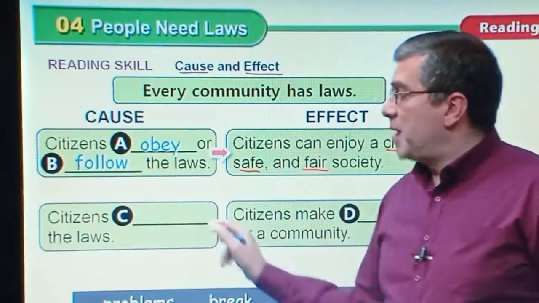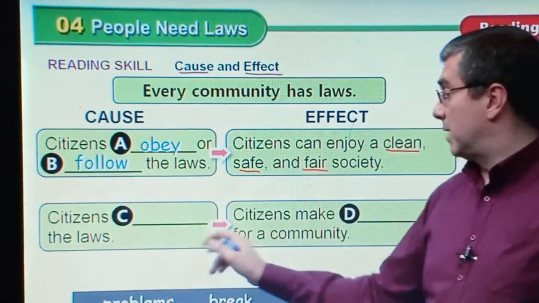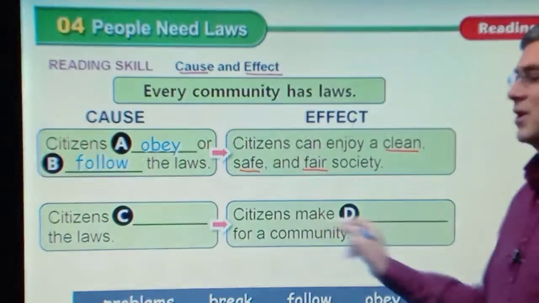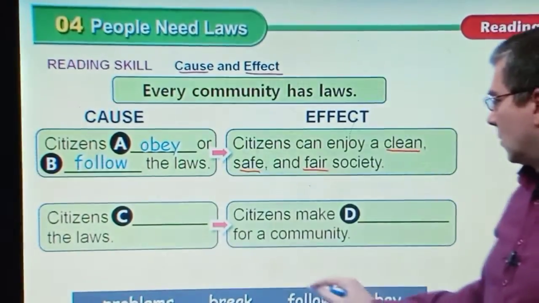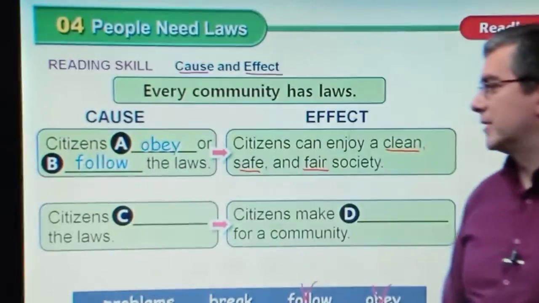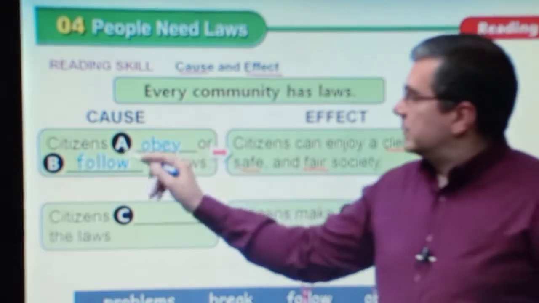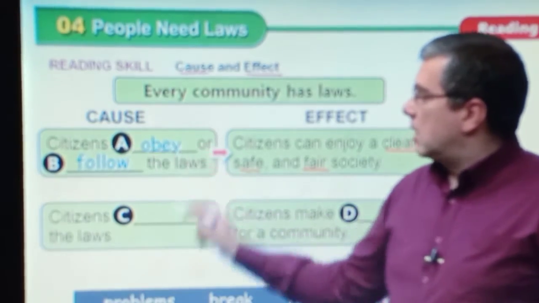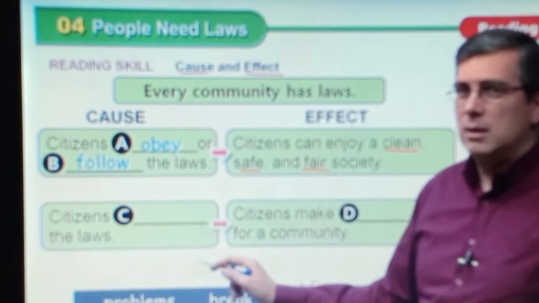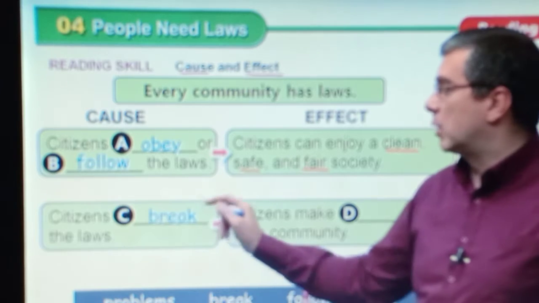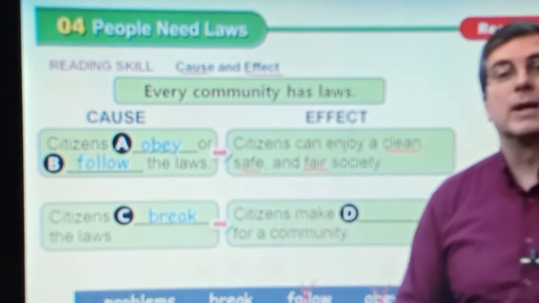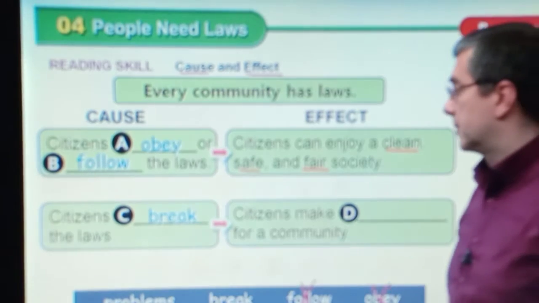And down here is the citizens. I have blanks here. Citizens make what for the community? We have break and problems here. This is the opposite. Citizens can obey the law, or citizens can break it. What's the opposite of obey? If you break the law, that's the opposite of follow or obey.